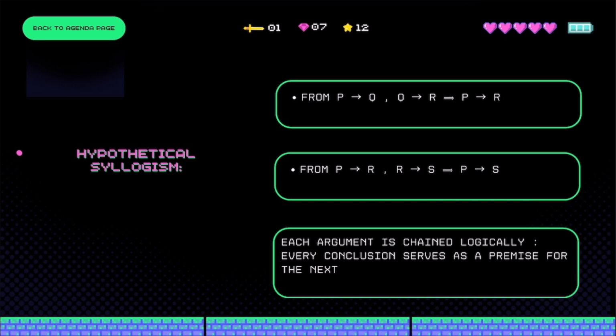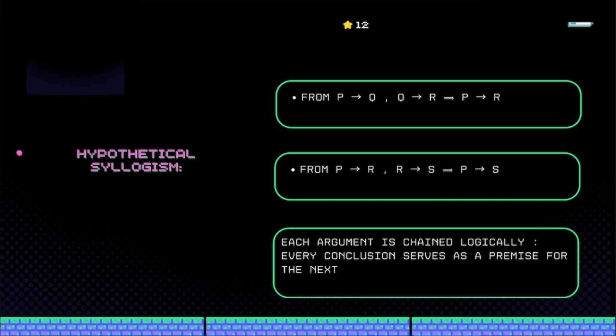From P implies Q, Q implies R, R implies S, we can logically conclude that P implies S. This means if students have unstable internet, then they get poor grades. Every step in this chain is valid because each conclusion serves as a premise for the next.